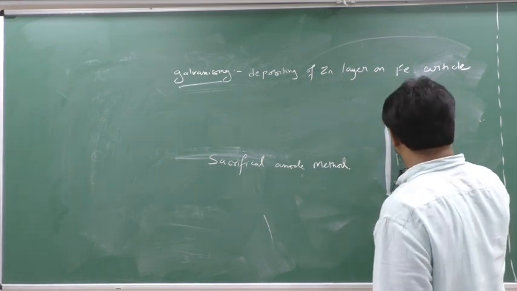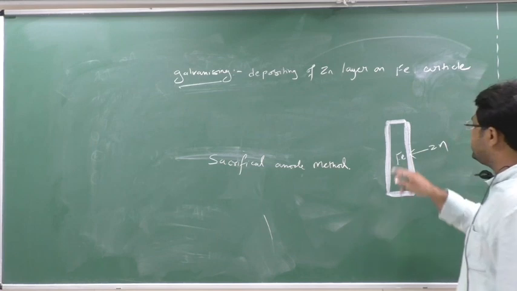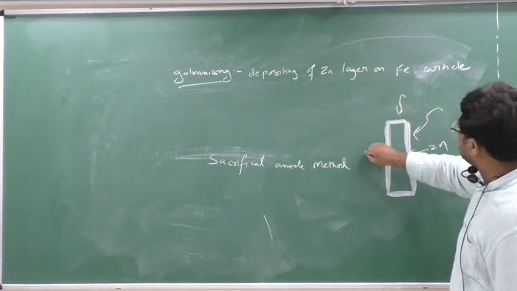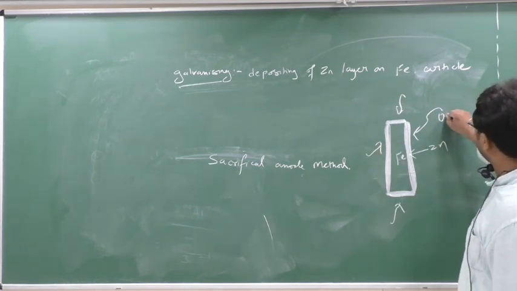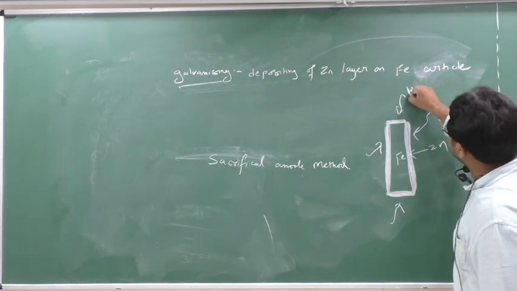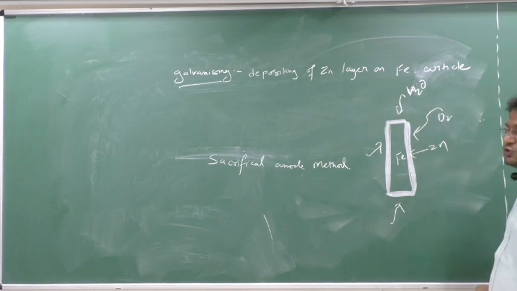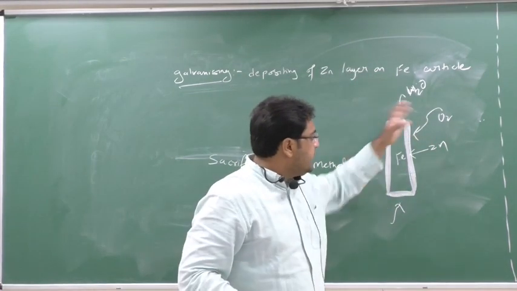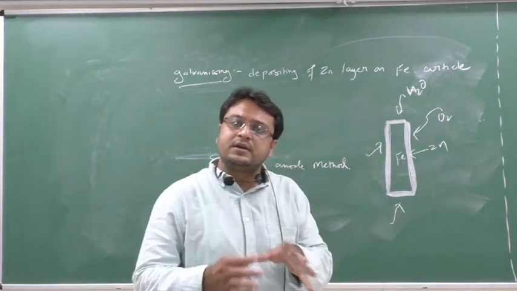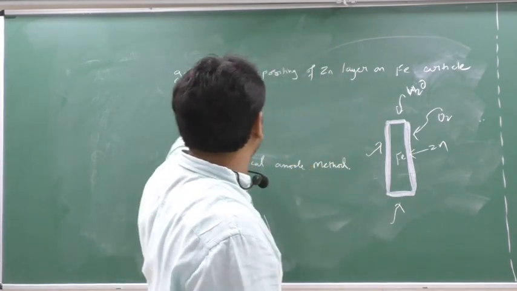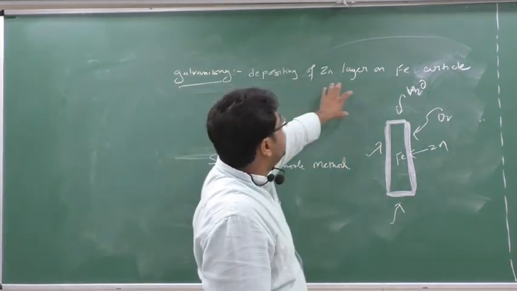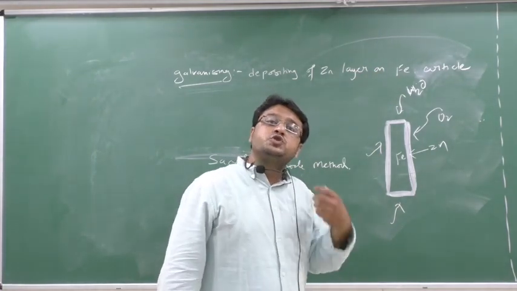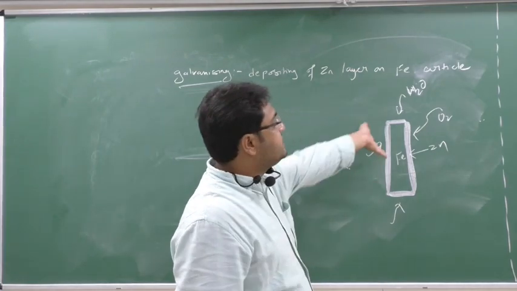This is my zinc layer, and inside there is iron. Whenever air or water, H2O, comes in contact, this zinc will start to corrode, but inside my iron is saved. So this process is known as galvanizing. Why am I depositing a zinc layer on an iron article? So that my iron article is not corroded, it gets saved and is used for a longer time. Instead, zinc is corroded.